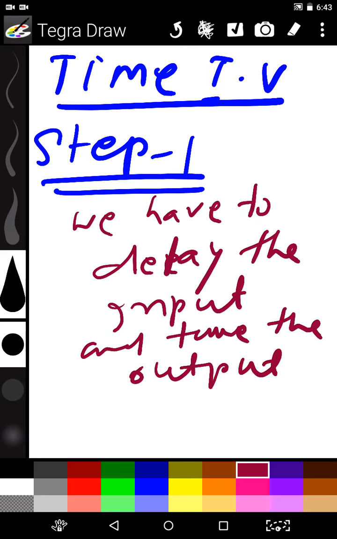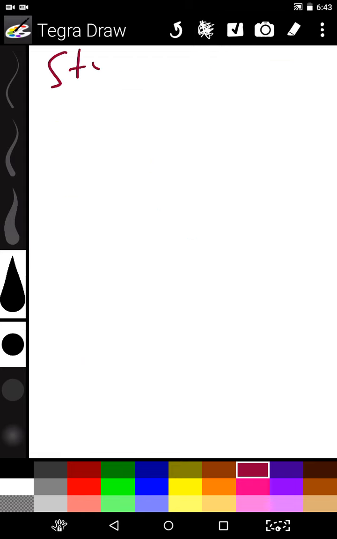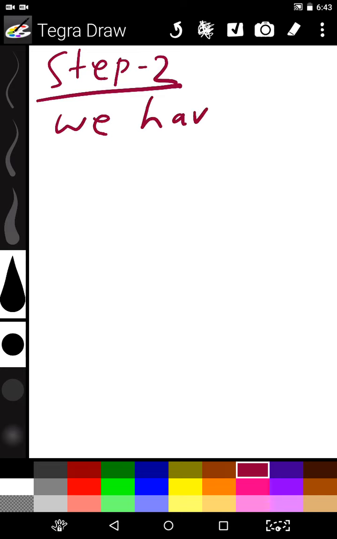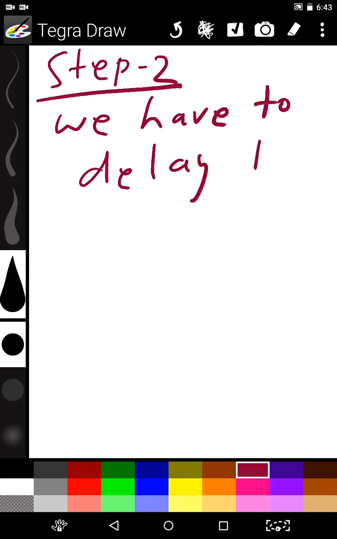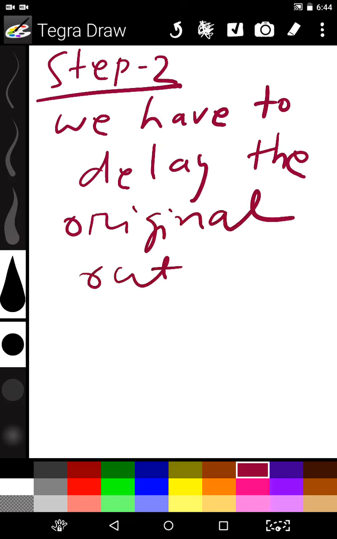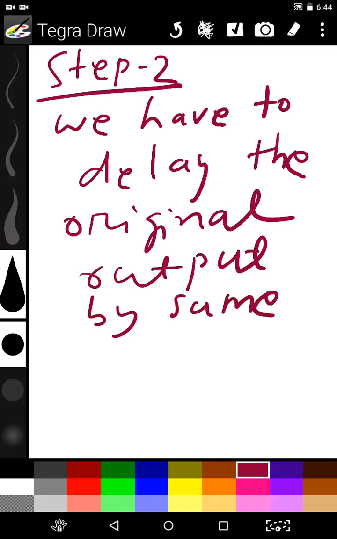Step 2, we have to delay the original output by the same amount.